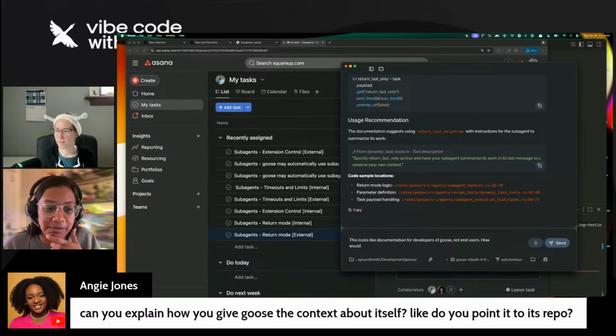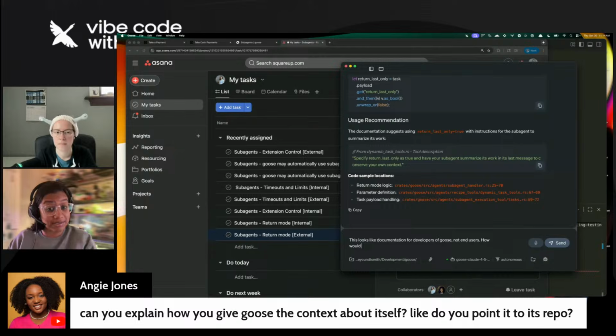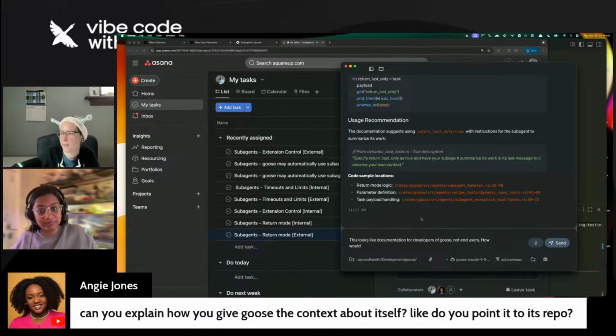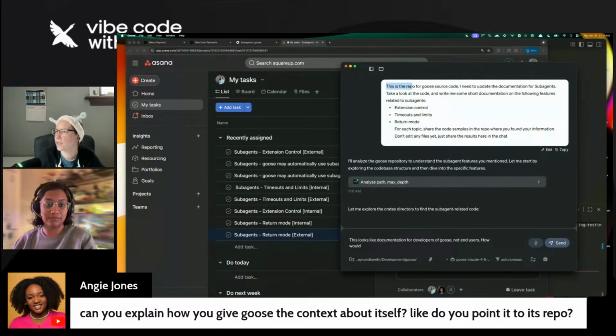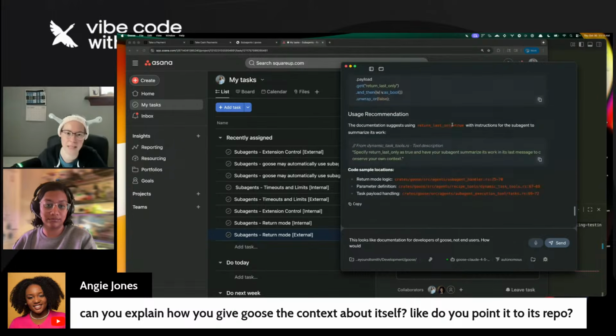She asked, can you explain how you give Goose the context about itself? Like, do you point it to its repo? That's a great question. Yeah, Angie, that's exactly what I'm doing. So I'm making sure that I'm in the Goose repo here. This is where it is on my machine. I've already cloned the Goose open source repo and made sure that I've pulled the latest changes. And so that's where Goose is working right now. It's looking through its source code. And then at the beginning, I also prompted it. I told it, this is the repo for Goose source code. So I give it a little heads up about what it's working on.